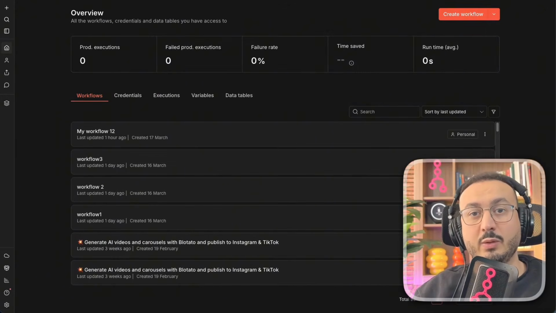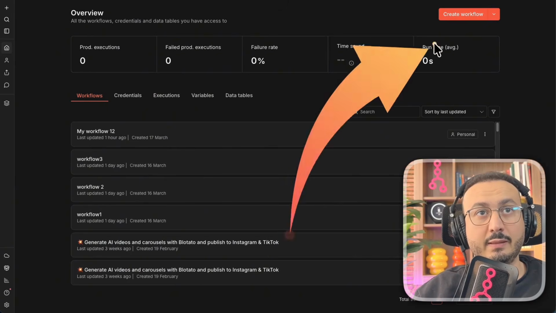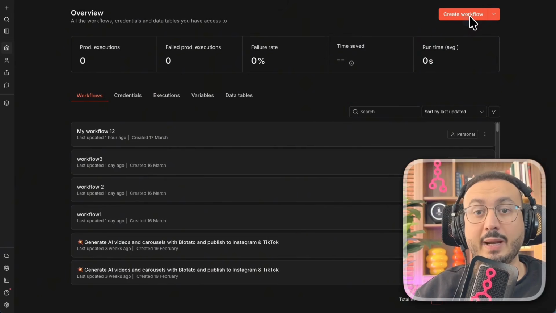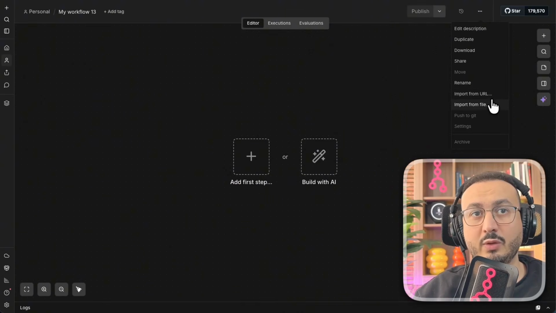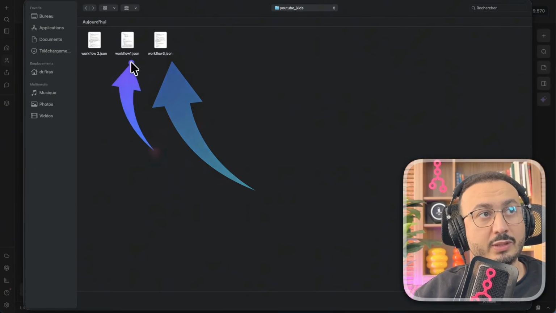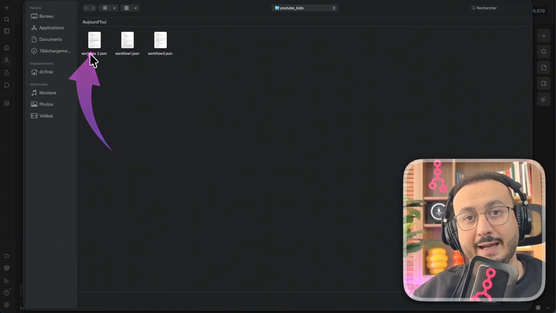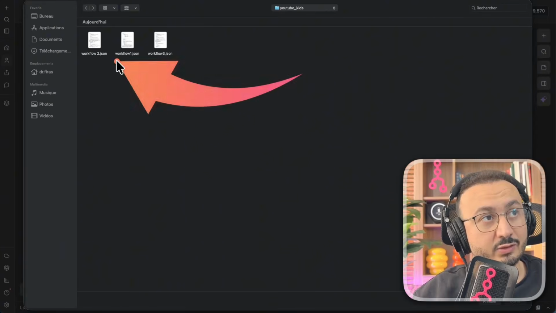Now we're going to create the workflow. So as you can see, I'm on the interface. This time, we're going to import the 3 parts of our workflow. I click on Create Workflow. Here you have the 3 dots. This allows me to click to import the workflow from a folder. I click here, Import from File. Here on my computer, I will find the 3 workflows that I downloaded. By email, they will be compressed, zipped. You just need to unzip them to find the 3 files.